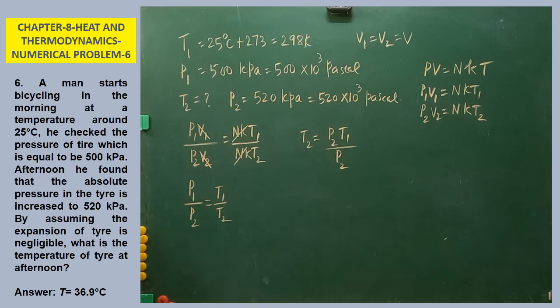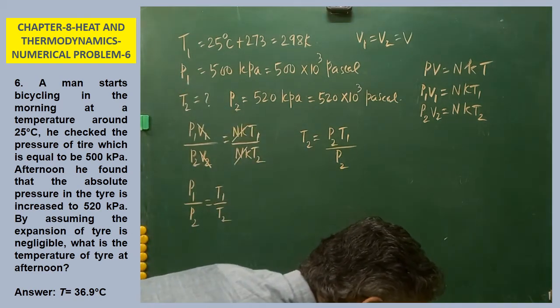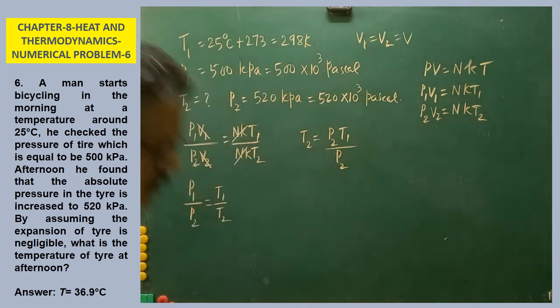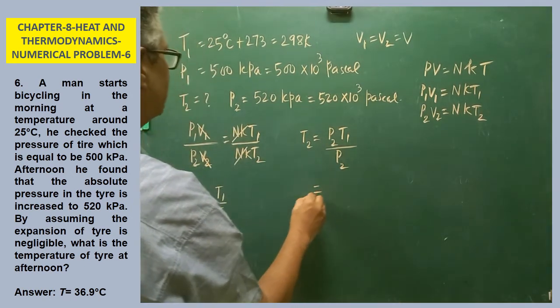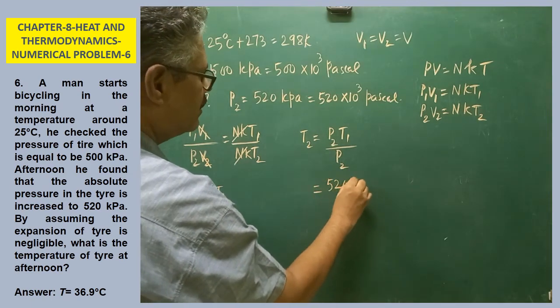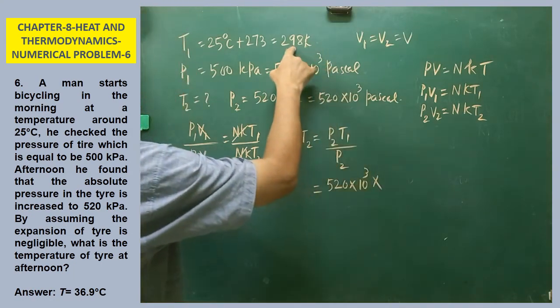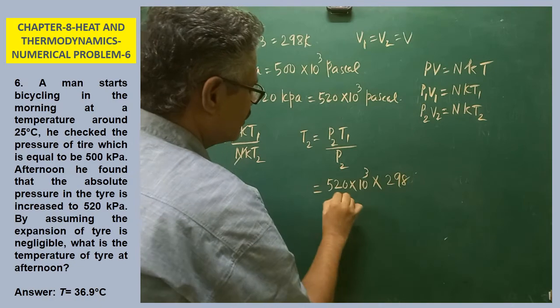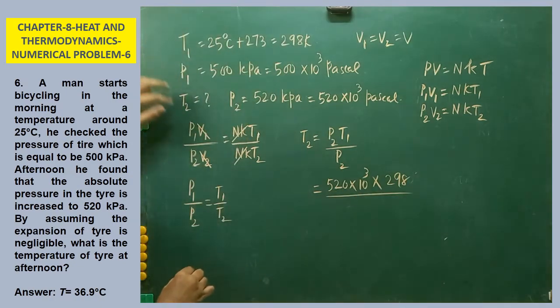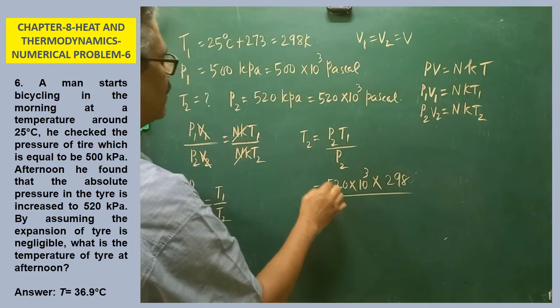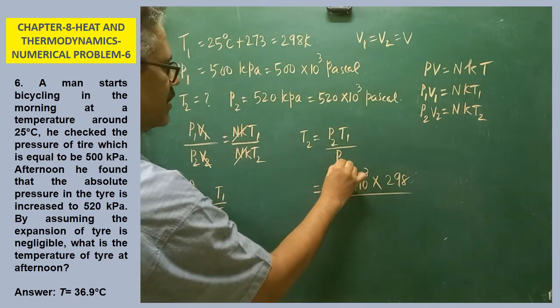Now we have to substitute the known values. We know the value of P2, P1, T1, everything is known. So let's substitute the values. P2 is equal to 520 into 10 to the power of 3, into T1, which is already calculated, 298 Kelvin, whole divided by P1.